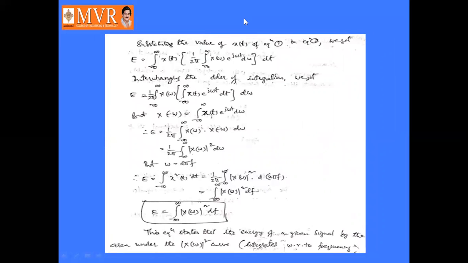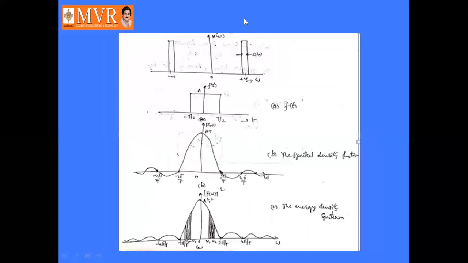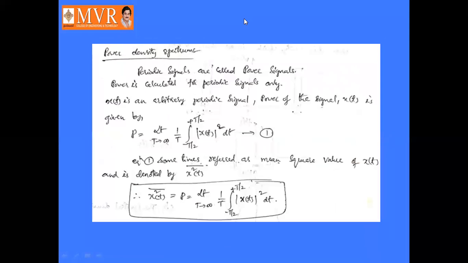After that, by taking Fourier transforms, finally the energy of a signal E can be expressed as integral minus infinity to infinity of mod X of omega square df. Similarly, the power spectral density, that is the power density spectrum. For periodic signals, we can calculate the power. So power is calculated for periodic signals. It is defined as integral minus infinity to infinity of mod x of t square dt. That is power, or it is also called the mean square value of x of t.